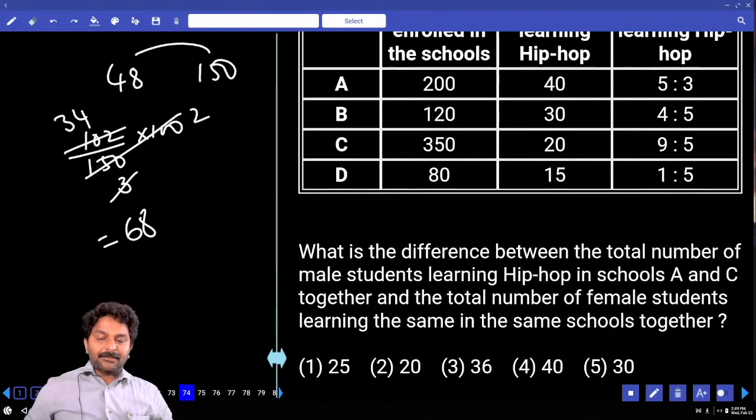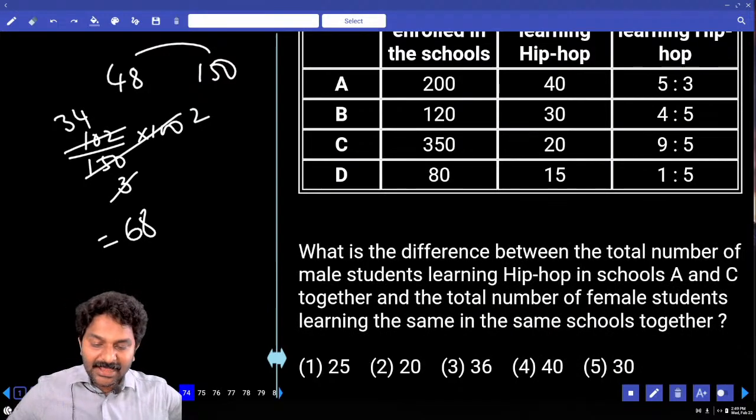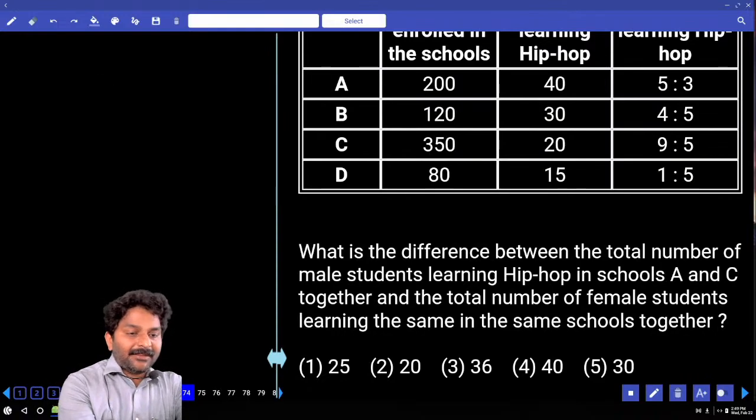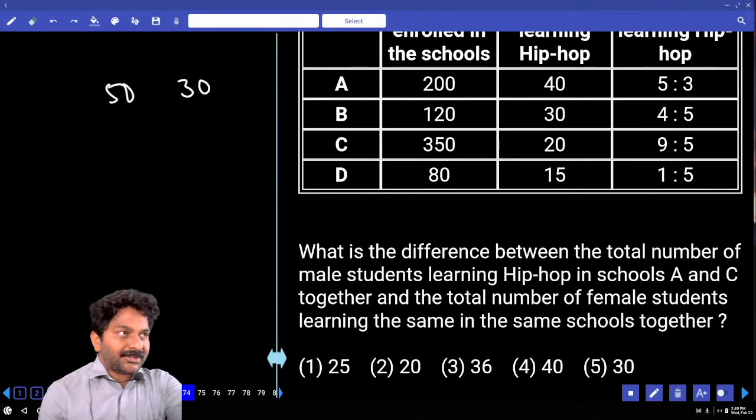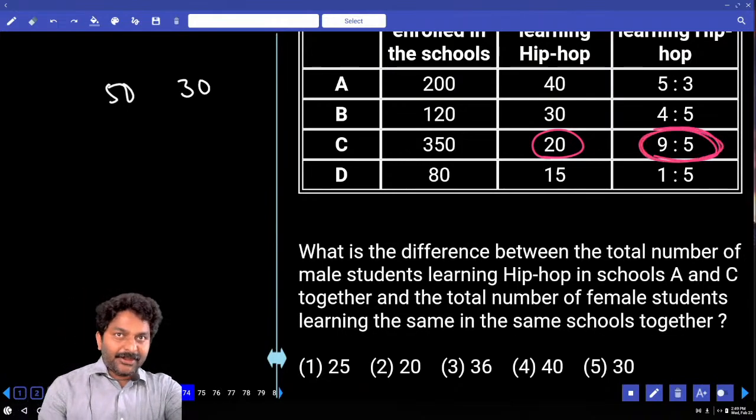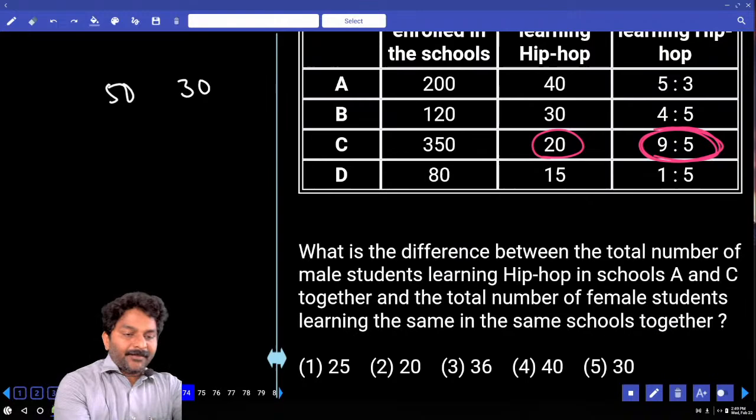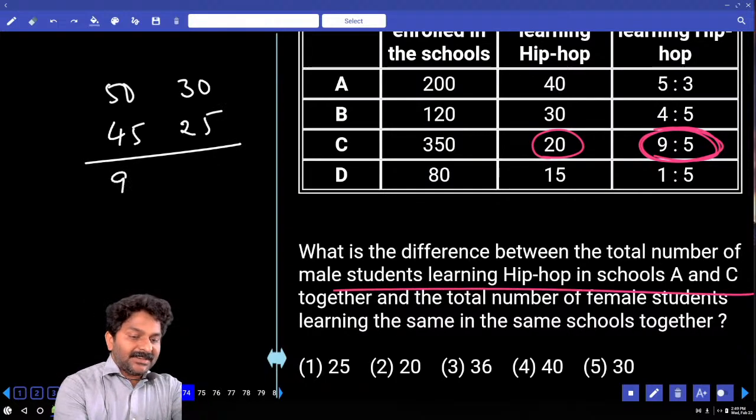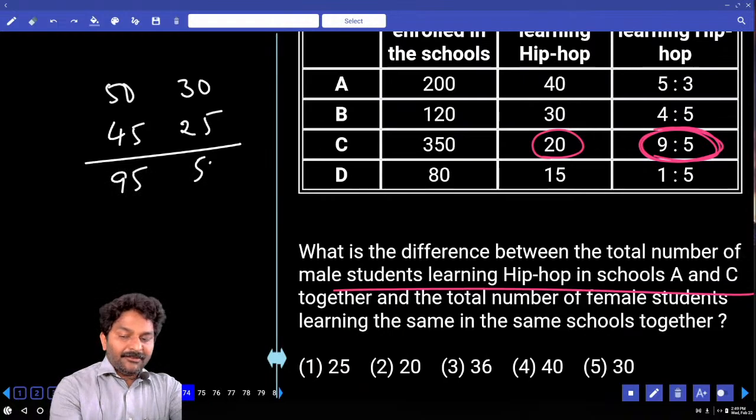What is the difference between total number of male students learning hip hop in A and C together and female learning from the same in the same schools together? Already A we calculated, if you can remember, 50-30 was the combination in A. In C 20%, which is equal to 70. 70 now should be divided in the ratio 9:5. 14 parts, 1 part is 5. 9 parts, 45. 5 parts, 25. So now both male from A and C together it is 95. Both female 55. We were asked to calculate difference, which is 40.